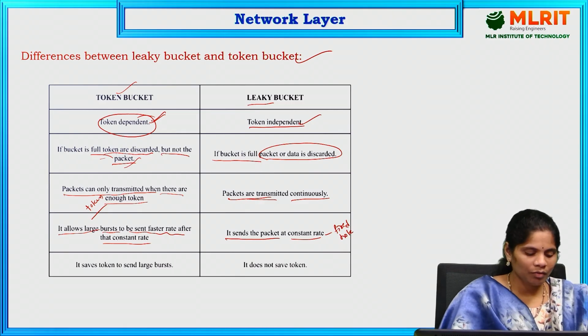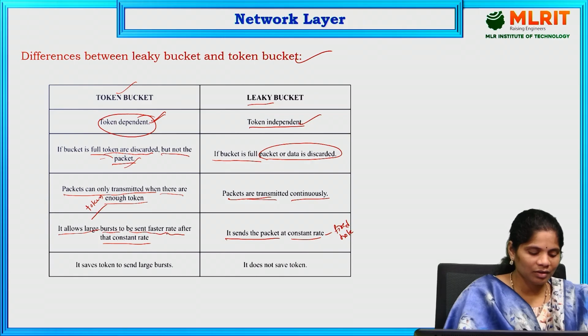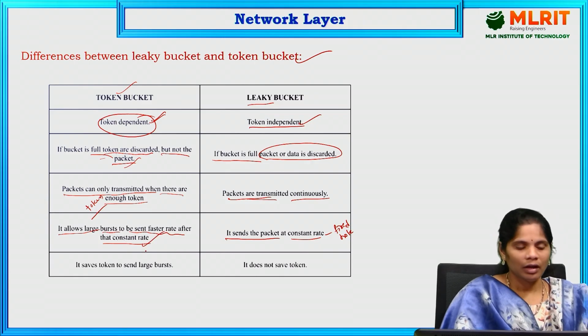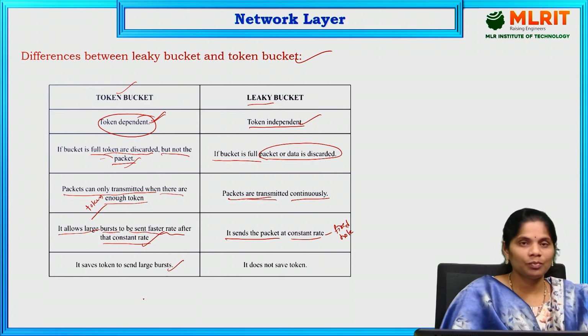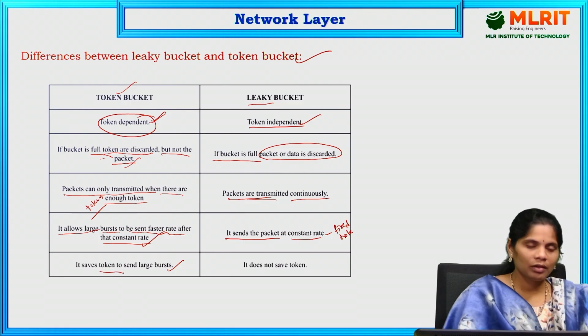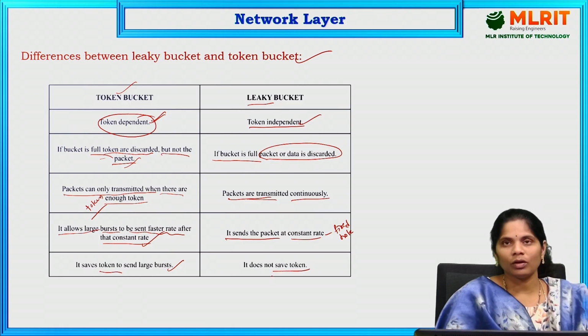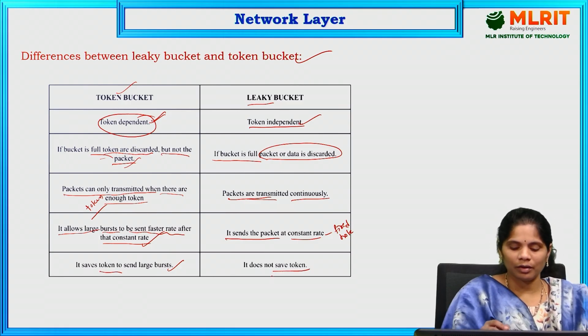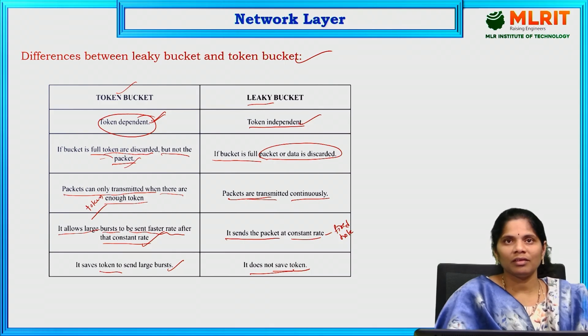We are sending the packets at a constant rate. And coming to token bucket, it sends bursts at a faster rate after the constant rate. It saves the token to send the large burst. It saves the token in the token bucket. Leaky bucket does not save the token because there are no tokens in the leaky bucket. It does not save any tokens. These are the differences between the leaky bucket and token bucket algorithms.